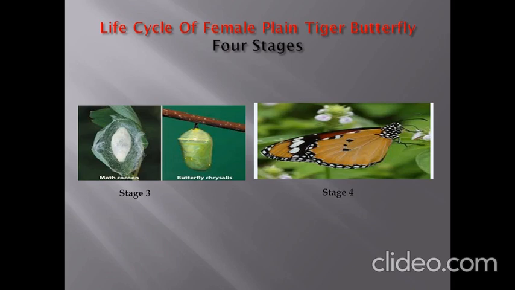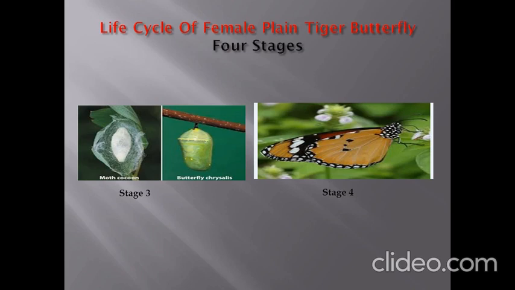That means this is the 3rd stage of its growth, and this pupa of a butterfly is known as chrysalis. It will remain in this chrysalis stage for the next 11 to 12 days. After coming to this stage, it will not eat anything. But many important changes will take place here. And what are those important changes? It will get 6 long legs. And also it will get 4 attractive wings.